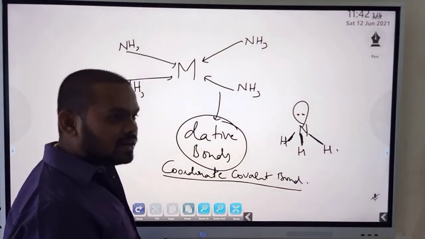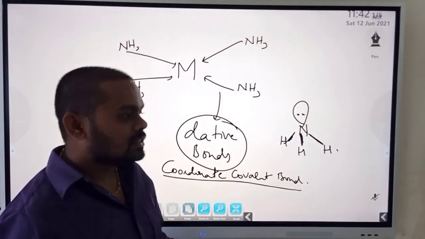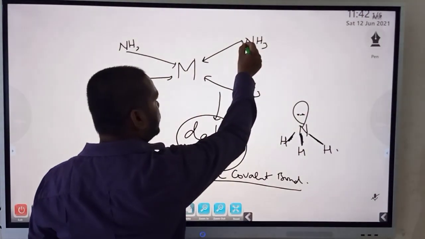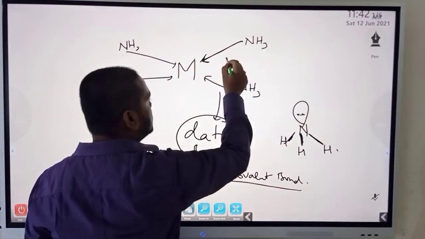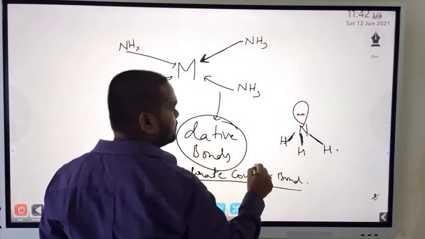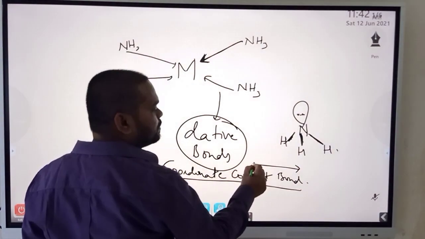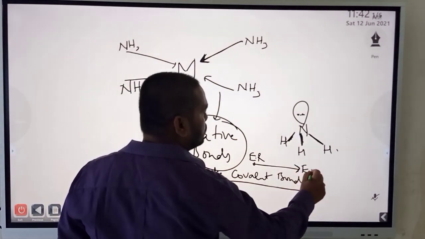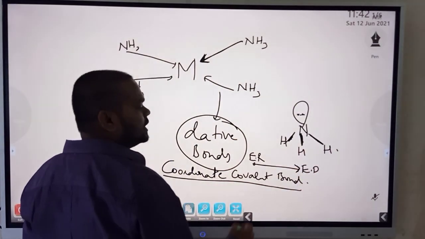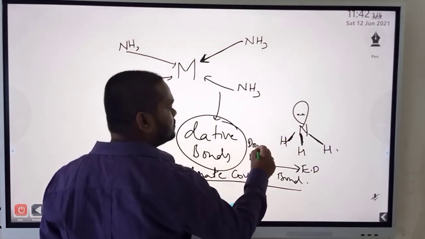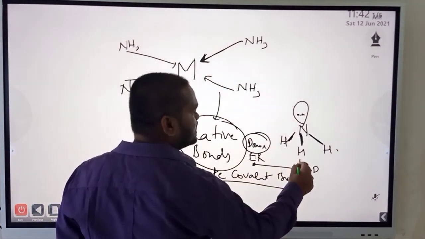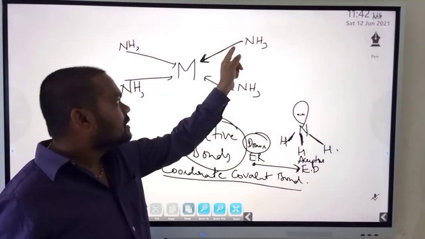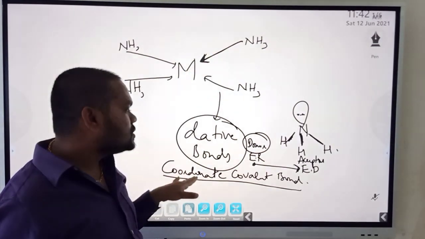What is a coordinate covalent bond? It's a kind of bond where the electron pair is donated and then shared. This is the electron pair that is donated to this metal atom and also shared. So that's why we represent it by an arrow mark. A coordinate covalent bond is always represented by an arrow mark. The tail end represents the electron rich one and the arrow head represents the electron deficient one. Or we can also say the tail end represents the donor and the arrow head represents the acceptor. So such a bond formed between ammonia and the metal atom is called a coordinate covalent bond.